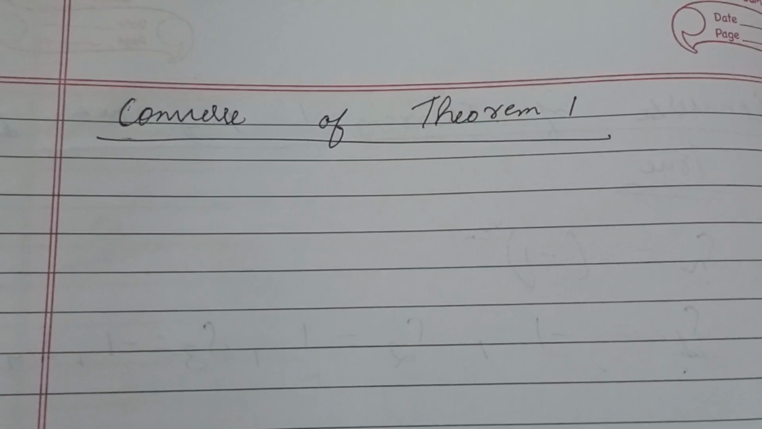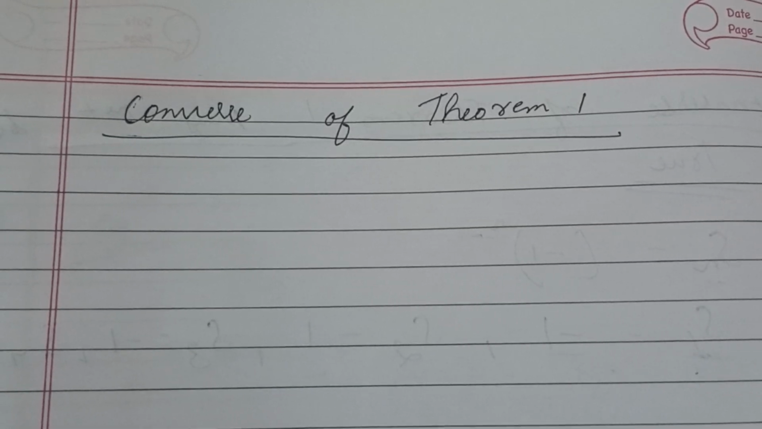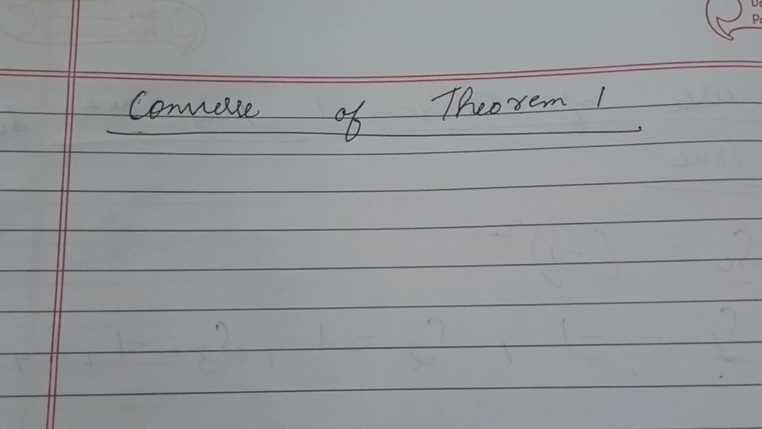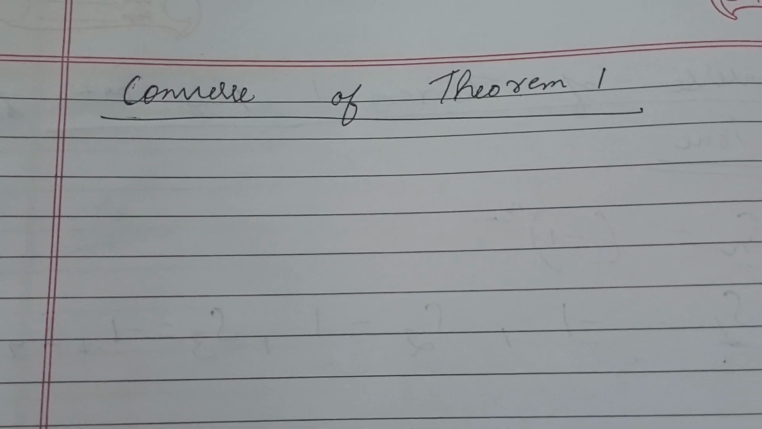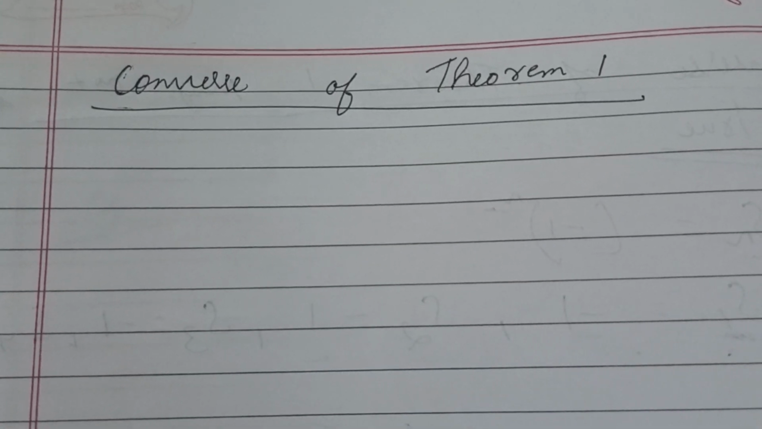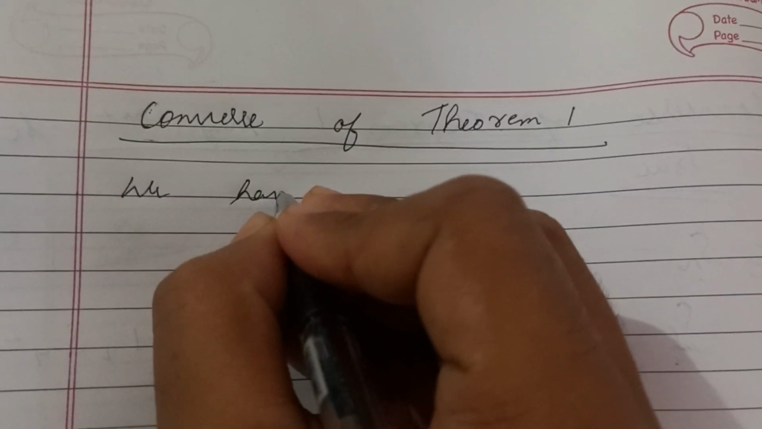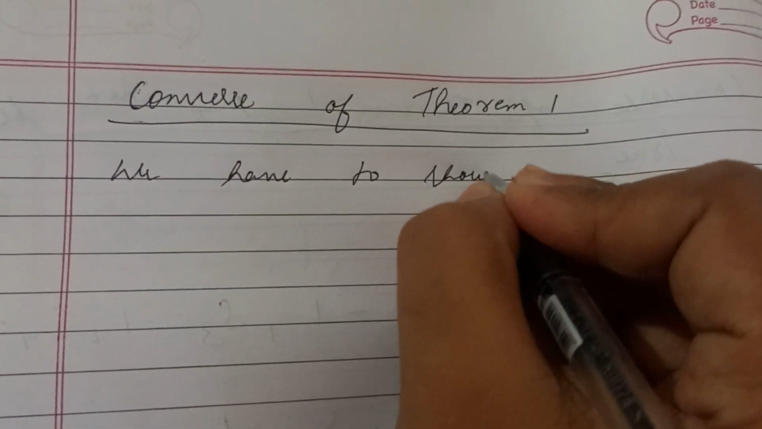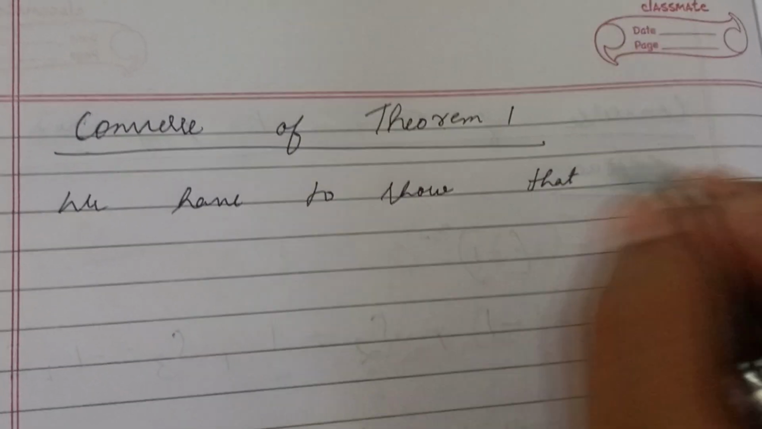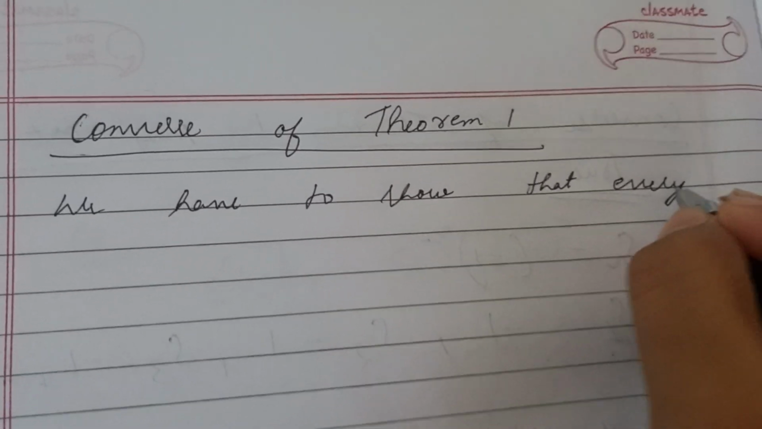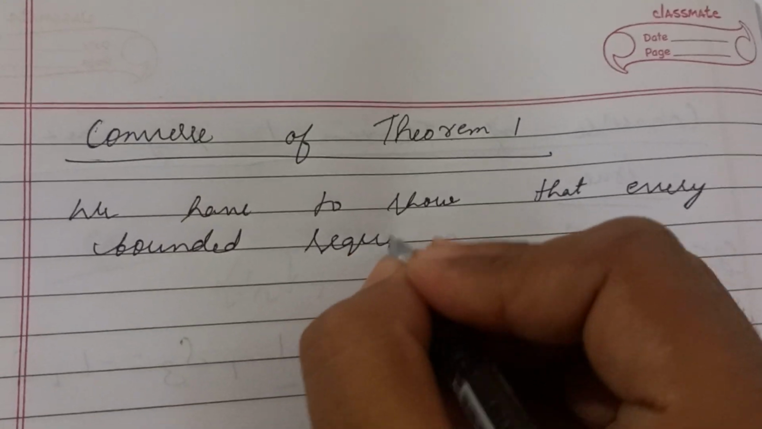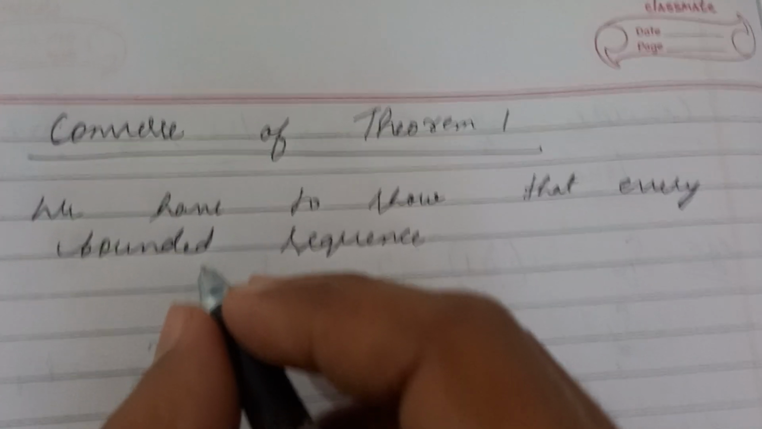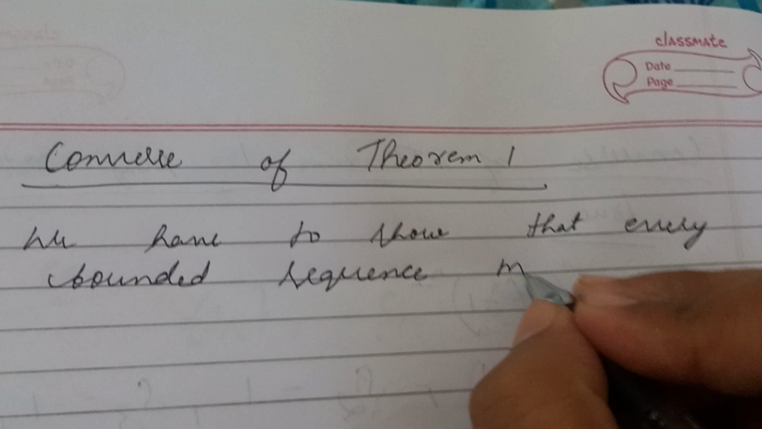Today in this video I'll be teaching you the converse of theorem 1. As we have proved in the previous video, every convergent sequence is bounded. Now in this converse we have to show the opposite of that theorem, which will state that every bounded sequence may not converge.